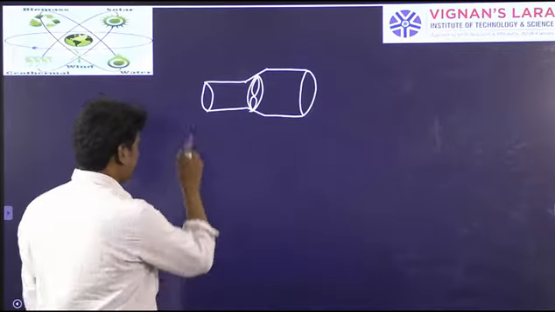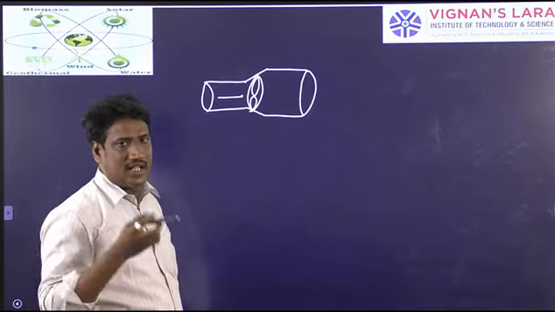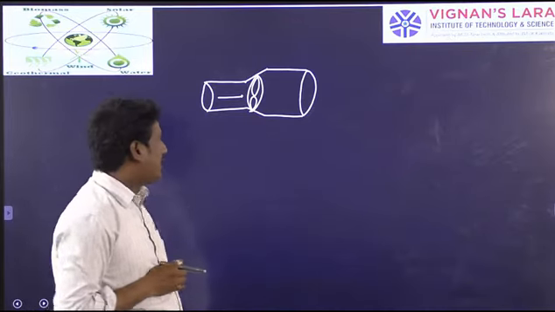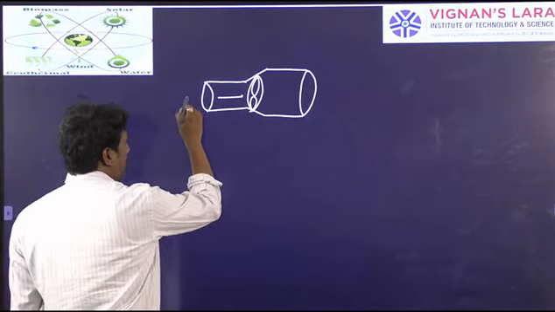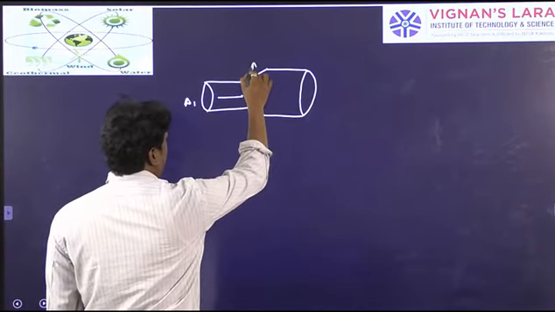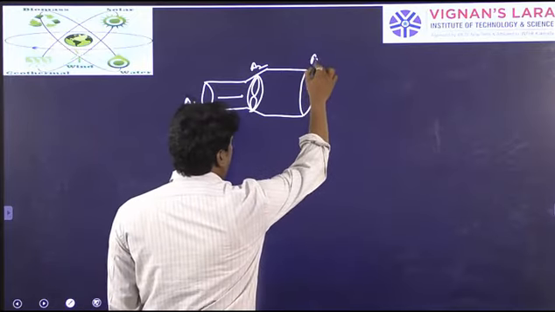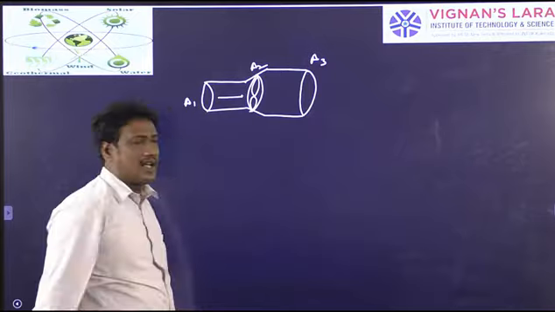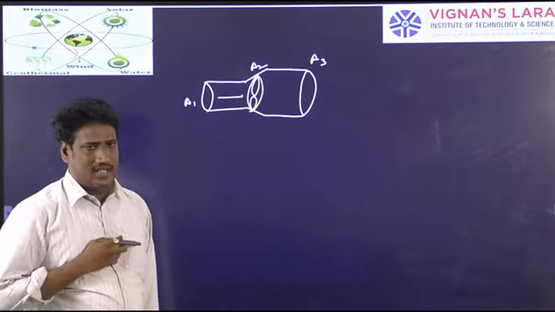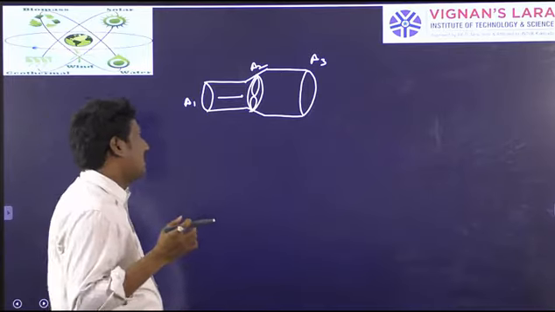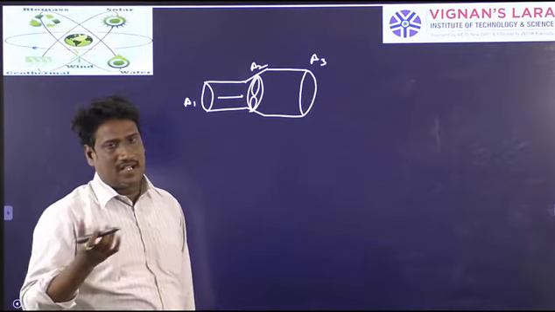Whenever wind is coming, the turbine blades will be rotated such that the kinetic energy of wind is converted. Here the area is A1, here the cross sectional area through which wind will blow is A2, here A3, and likewise. Since the areas keep on changing, if the area keeps on increasing, the speed keeps on decreasing.